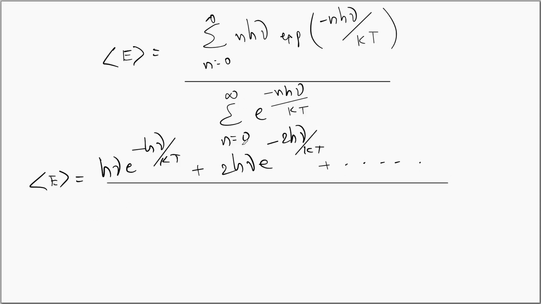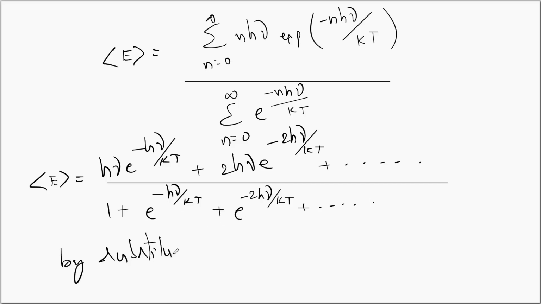When n is equal to 0, e power 0 is 1. So we get 1 plus exponential minus h nu by kT plus exponential minus 2 h nu by kT plus so on and so forth. In this expression, we write by substituting exponential minus h nu by kT with x.